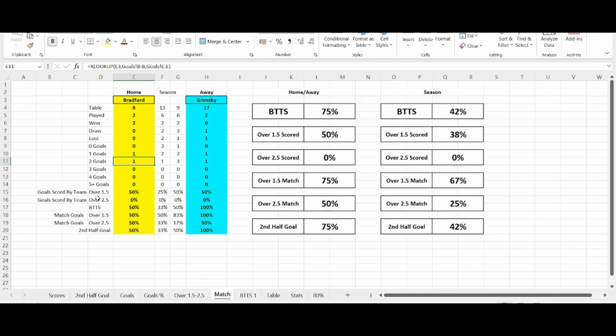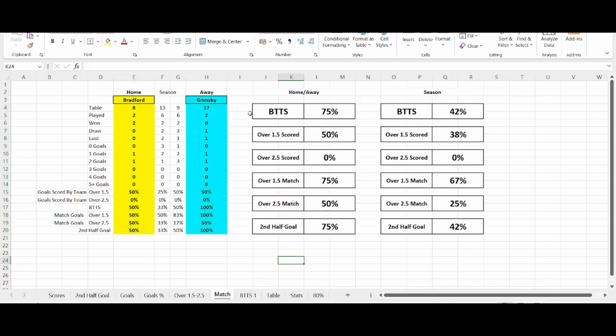Now don't forget that's what they've scored. So that there is individual team's score. Both teams to score, so obviously out of the 2, in one of them both teams scored. This section here is the over 1.5, 2.5 for the match. And again, as you can see, it's 50%. And one game, 50%, had a second half goal, so obviously one of them didn't. Exactly the same for the away.